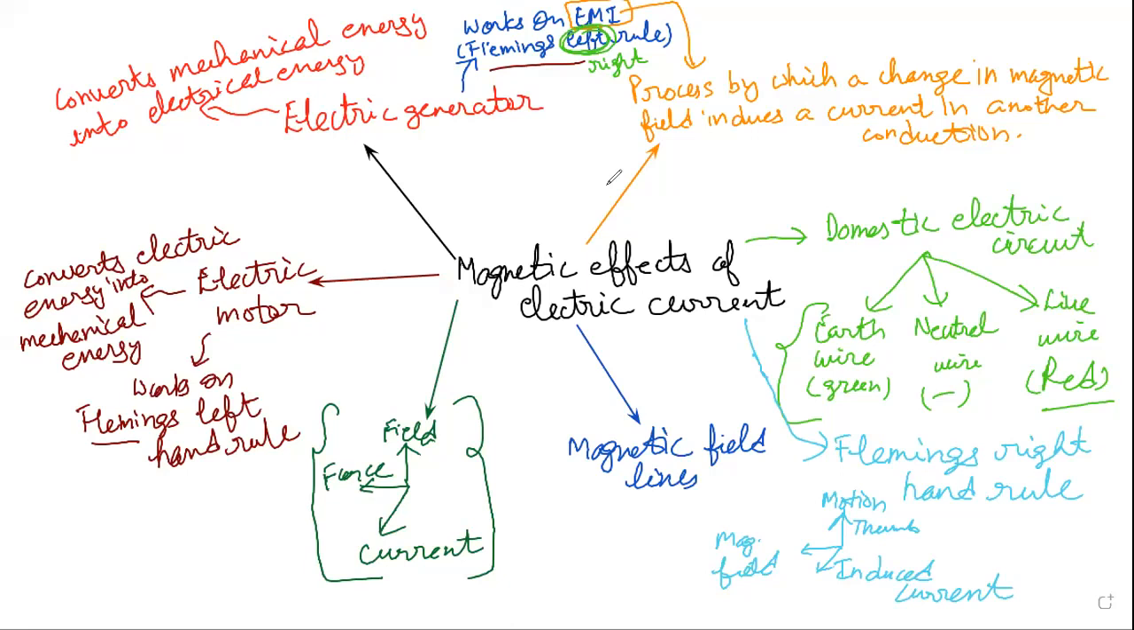How can we find out the magnetic field? We hold it in the right hand, then the thumb will point towards the direction of the current and the direction in which the fingers are curling will be the direction of magnetic field. So dear children, this is all about this chapter.